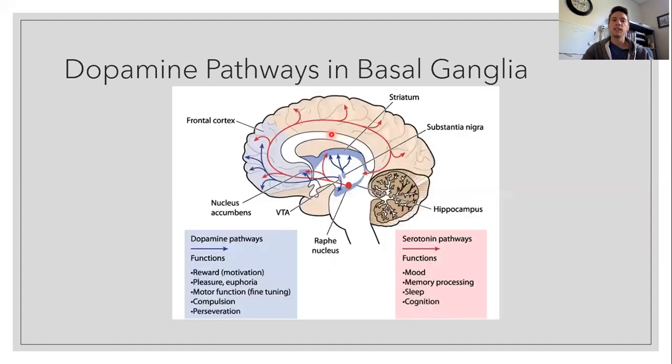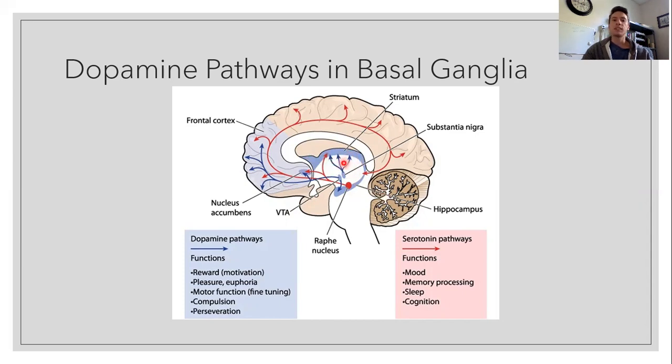So here's just a figure to illustrate that. In this figure, the blue arrows represent dopaminergic pathways or dopamine projections that originate in structures of the basal ganglia. One origin is the substantia nigra, and another one is the VTA, the ventral tegmentum area. We're not going to concern ourselves here with the VTA. Actually, we're going to focus on the substantia nigra, a subregion of the basal ganglia, which has dopaminergic projections to other regions like the thalamus.